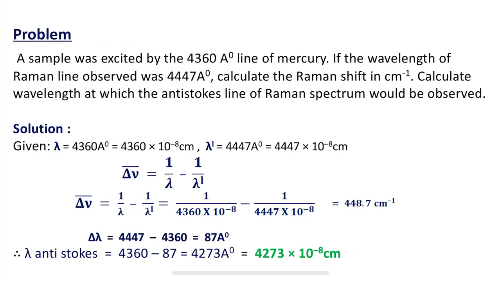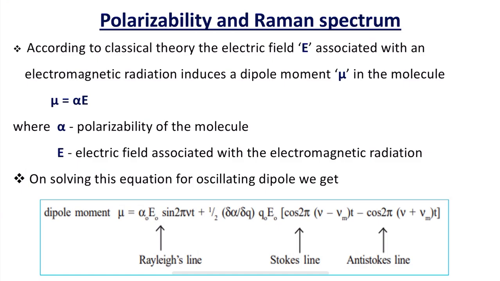These are the three important notes we can make by solving and understanding the problem I have discussed just now. I am going to stop here, and in my next class, let us understand polarizability and the Raman spectrum, that is, the classical theory.